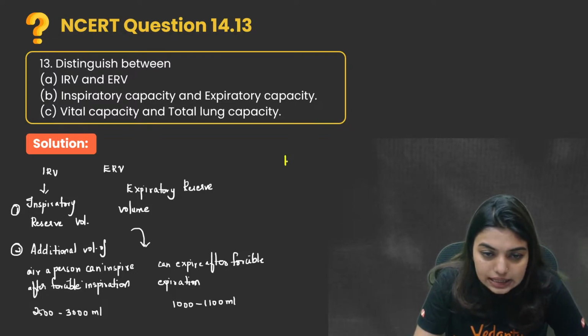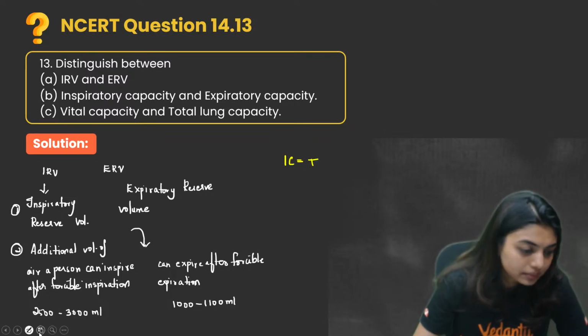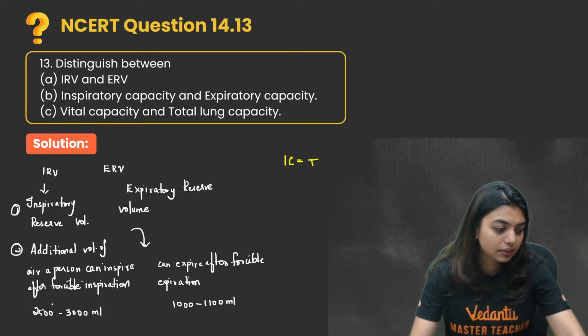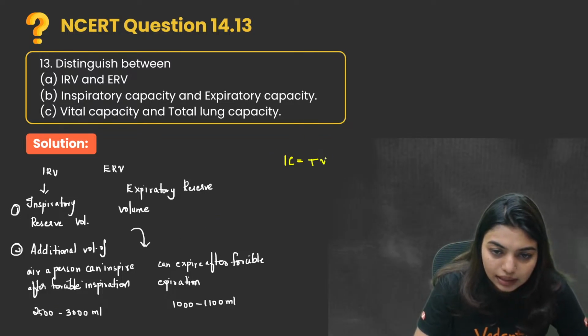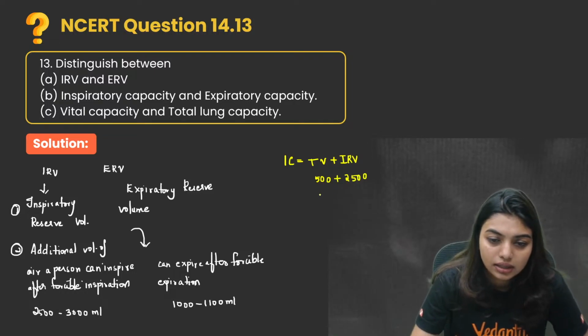Now here IC is going to be tidal volume plus IRV. That is around 500 plus 2500 or 3000, so this will be around 3000 ml.